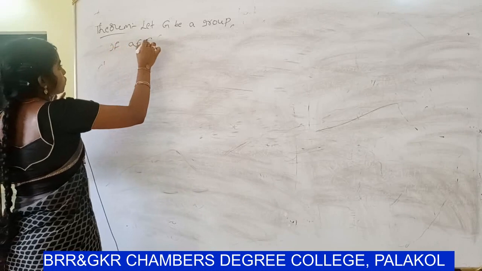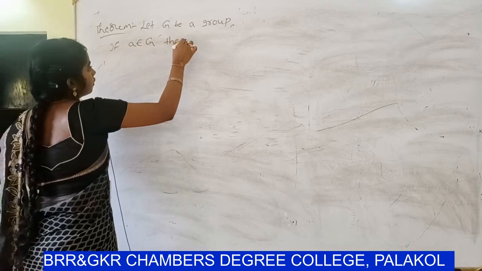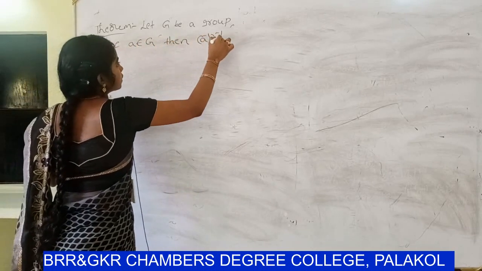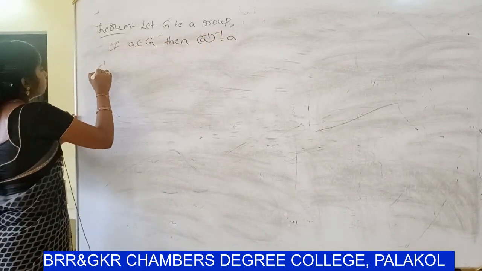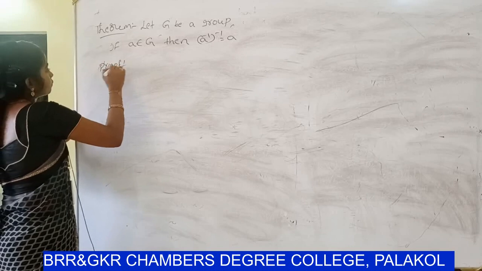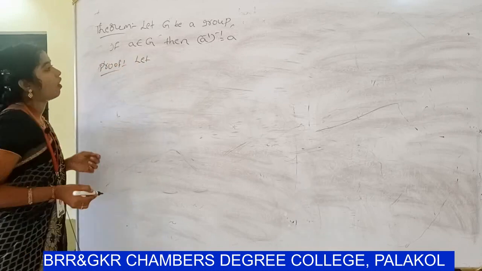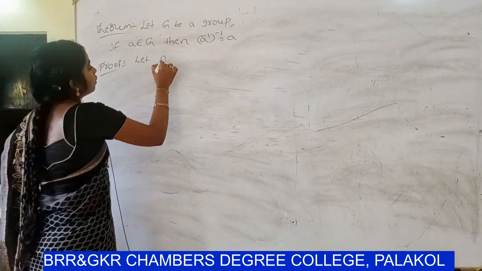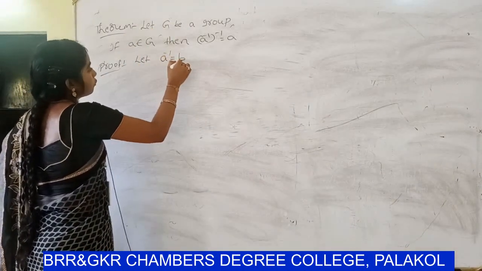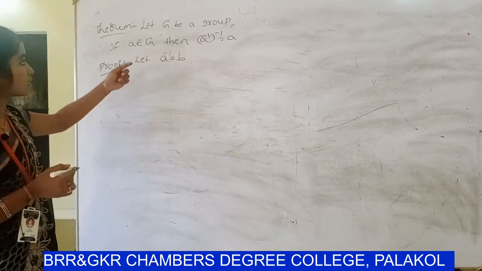If A belongs to Z, then A inverse whole inverse equal to A. So proof. Already know that let Z be a group. So let A inverse equal to B. So Z is a group.